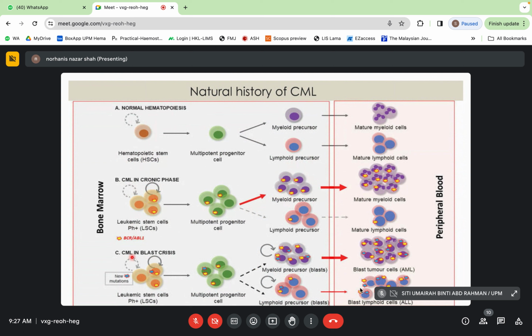But in CML in blast crisis, they are added with a new mutation, pictured as a blue dot here. It also affects the myeloid precursor, which is blastic, and the lymphoid precursor, and causes blast tumor cells and also blast lymphoid cells in ALL and also AML.